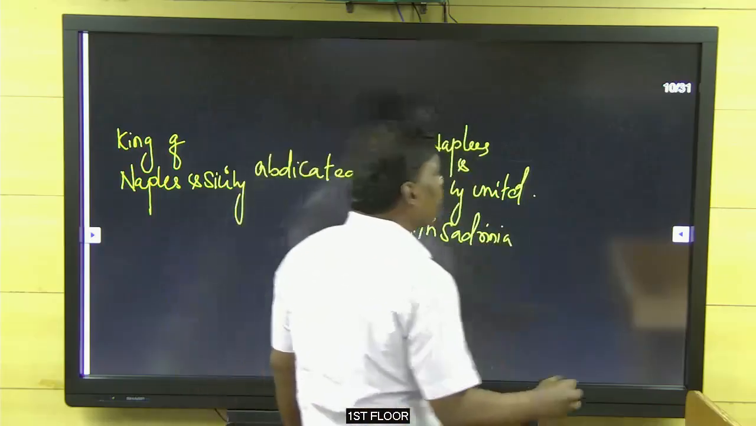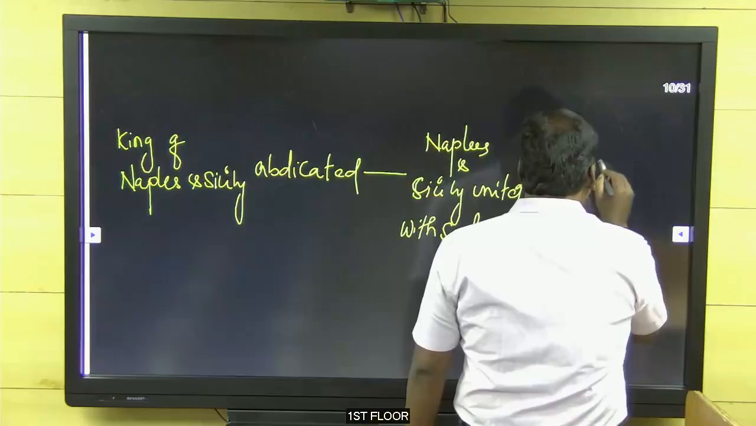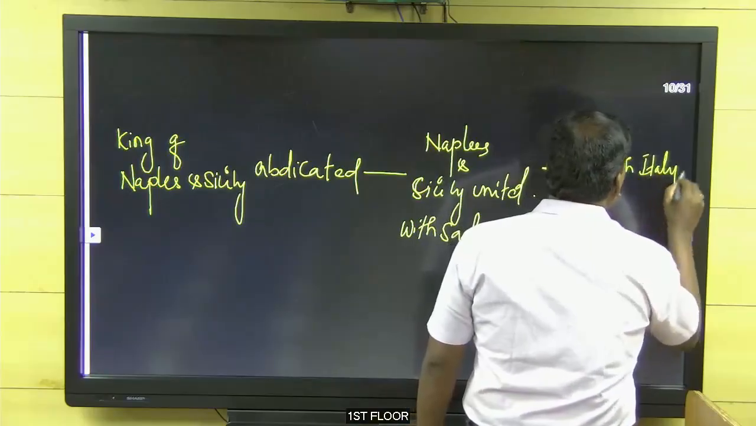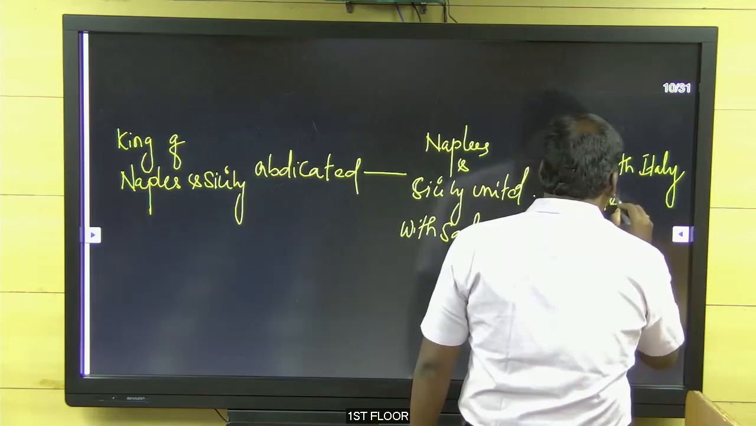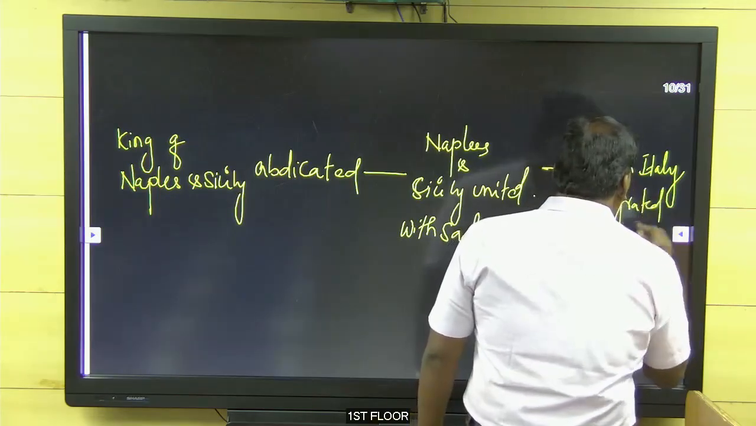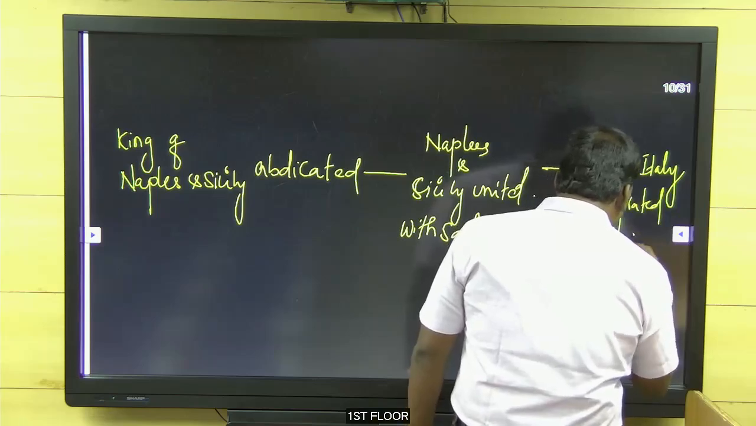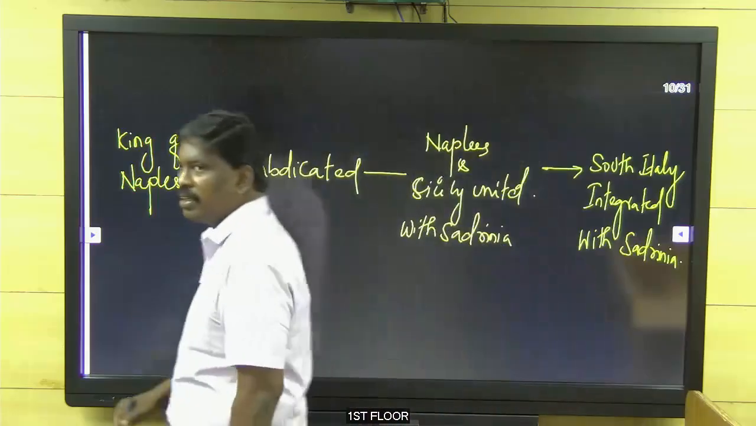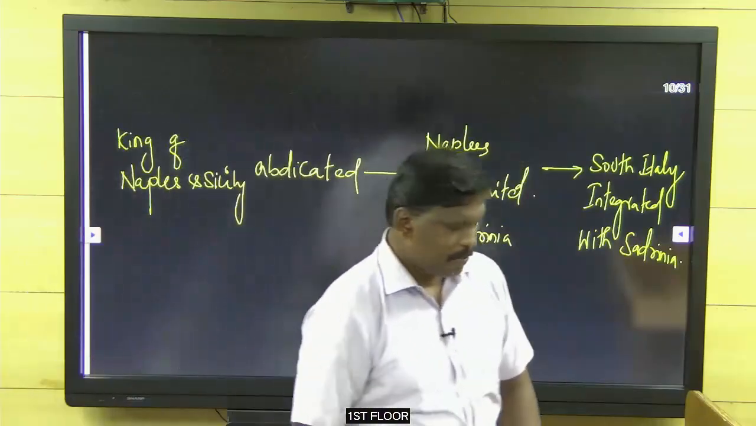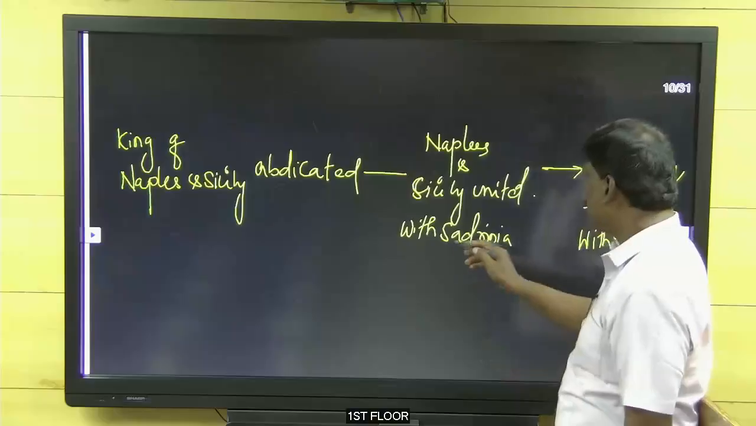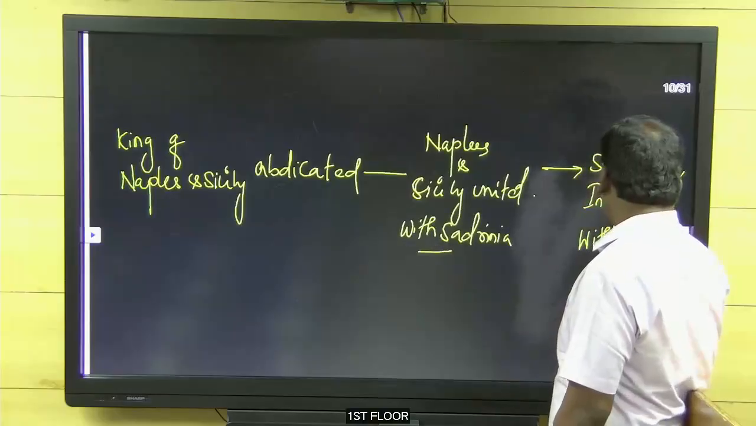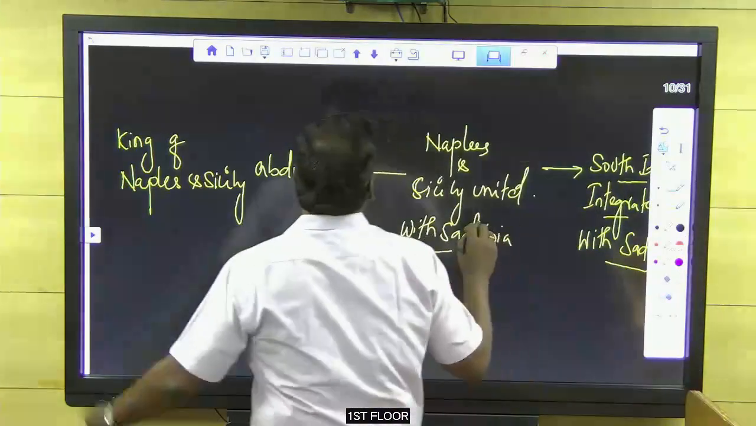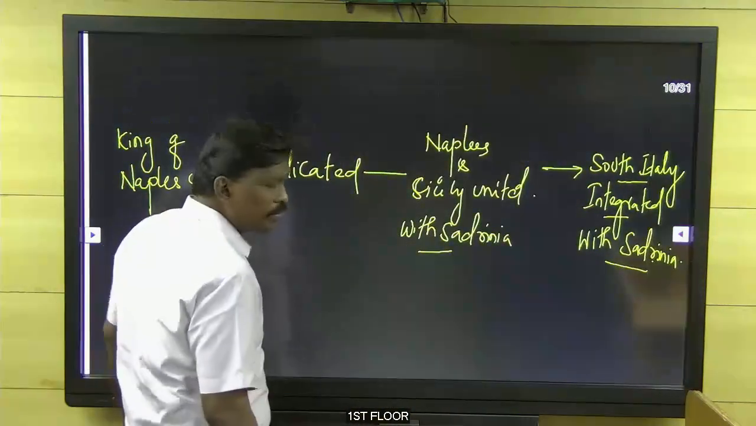Now South integration is completed. So with this, South Italy integrated with Sardinia. Okay, clear? Write it. Naples and Sicily united with Sardinia. South Italy integrated with Sardinia. Take half a minute to write.